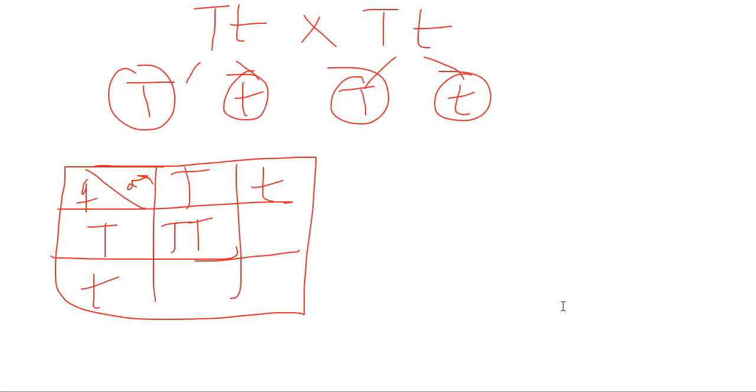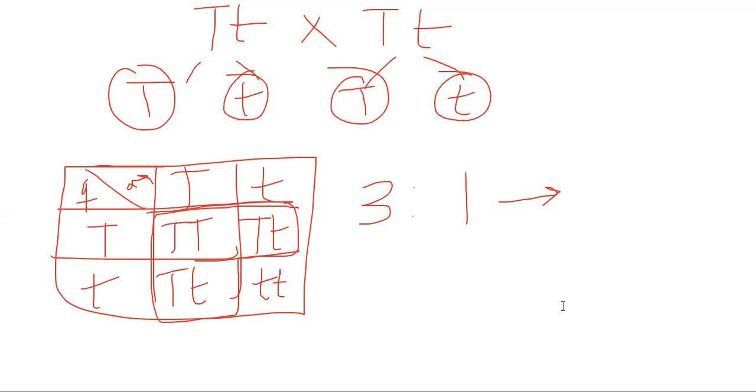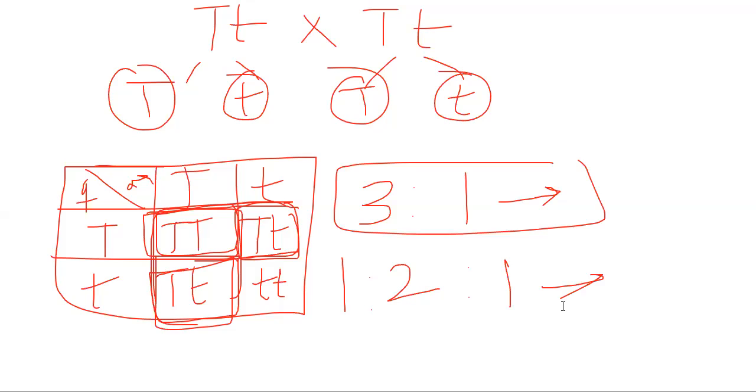Tall plant, tall plant, tall plant, and we got a dwarf plant. So when I say this, you need to understand that three plants appeared tall and one plant appeared dwarf. What is it? Phenotypic ratio, physical expression. When you want to talk about genotypic, you need to say: first box, homozygous tall; second box and third box, heterozygous tall; the fourth box, homozygous dwarf. So the phenotypic ratio is 3 is to 1. Genotypic ratio is 1 is to 2 is to 1. That's it. So this is the Mendel monohybrid cross.